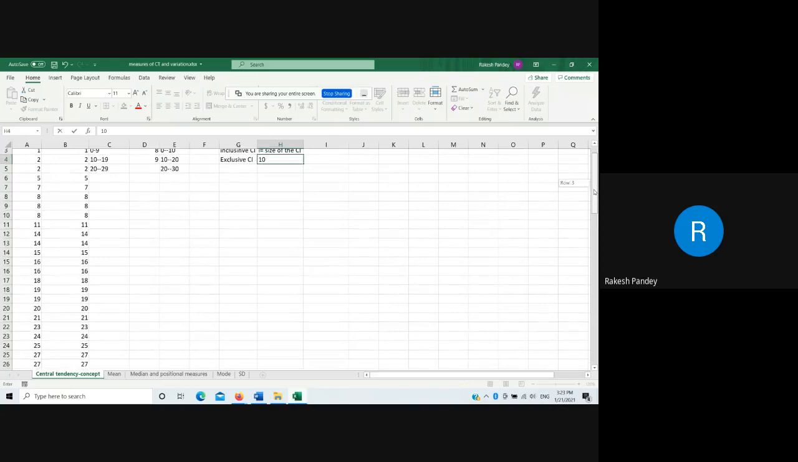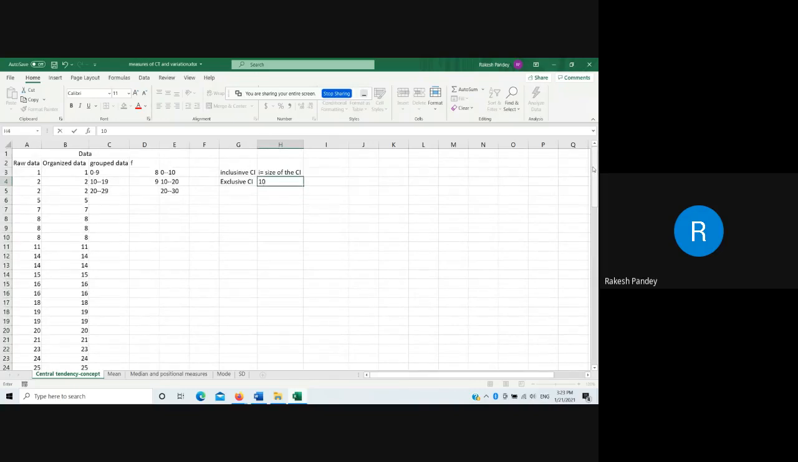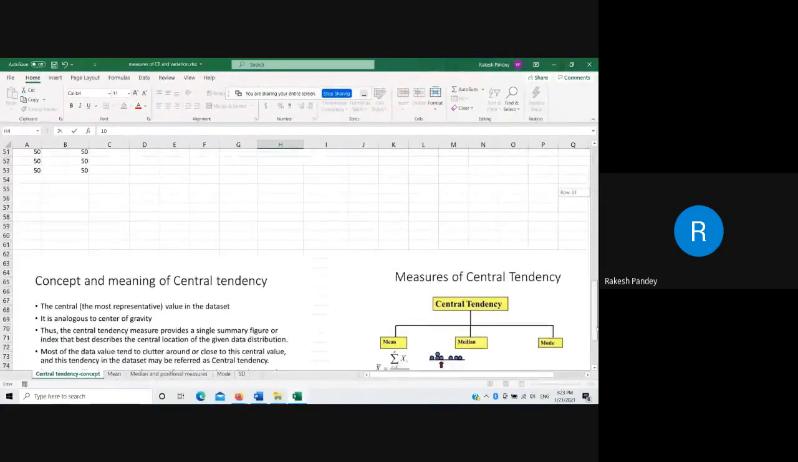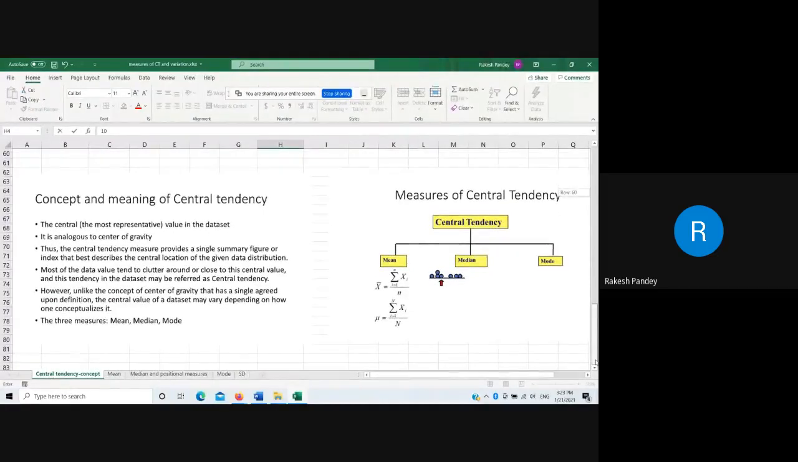Now, what is central tendency? The basic analysis is to present some numerical descriptor of this data that we have collected here. And now I will show two slides, the concept and meaning of central tendency. So what is central tendency? Generally, you will find in textbooks that the central value in a data set is that value which represents the whole data.